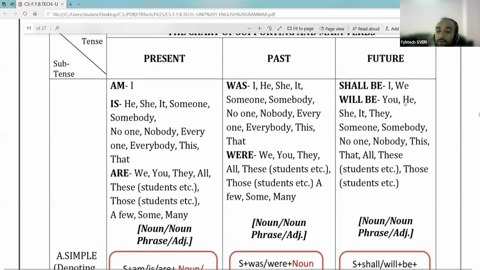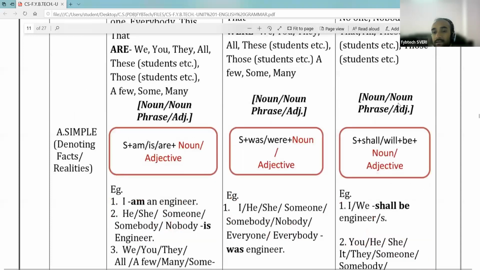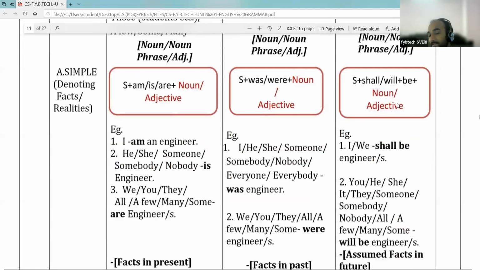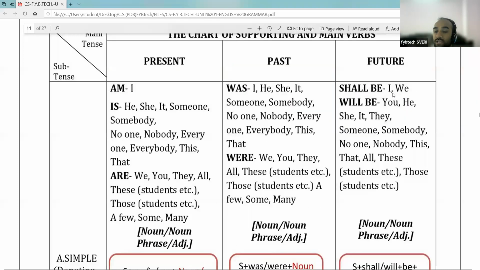noun or adjective also. Okay, here you can use noun or adjective also, and keep in mind that shall be is used after I and we. I आणि we नंतर वापरायचं shall be, and will be is used after you, he, she, it, they, someone, somebody, no one, nobody, this, that, all, these, those. Will be is used after you, he, she, it, they, and remaining other subjects.